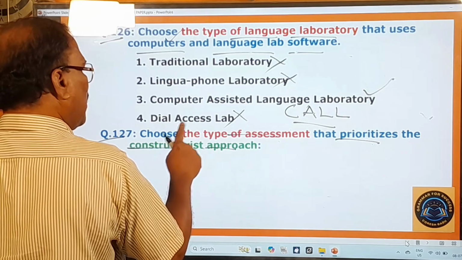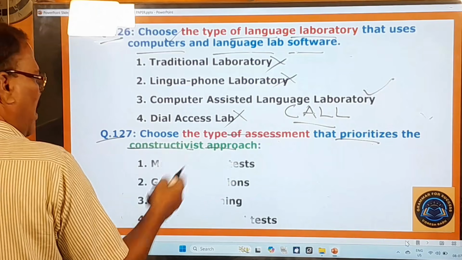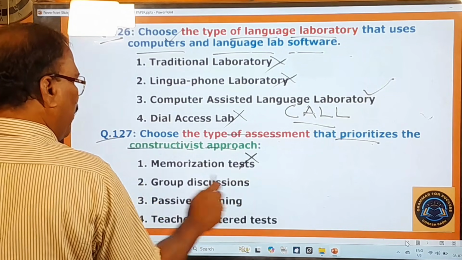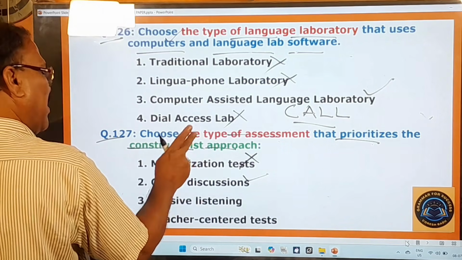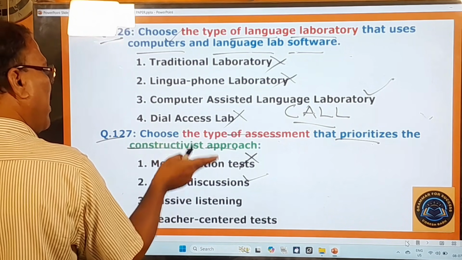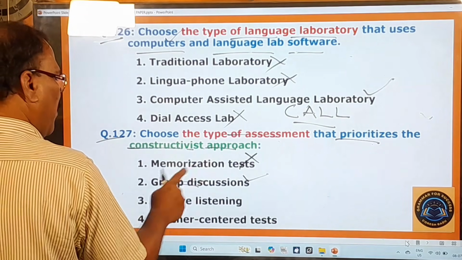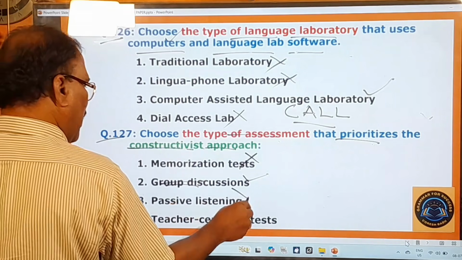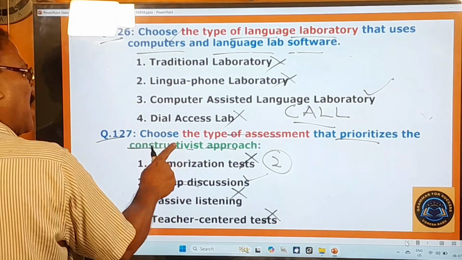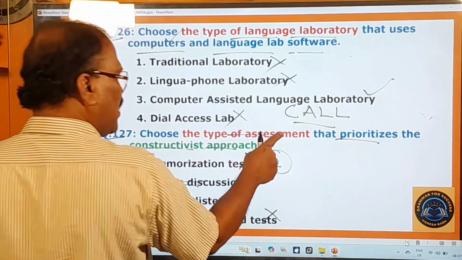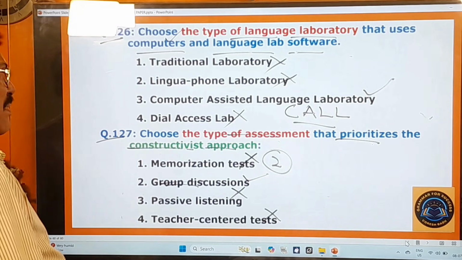And here, choose the type of assessment. What type of assessment is made use of in this approach? Only here you pay attention. Memorization test, no. Group discussions are there because it is group based learning. Active learning, group based learning, collaborative learning will be there in this, and therefore group discussions will be more in this. And passive listening, no. Teacher centered test, no. So only group discussions can be found in this constructivist approach. That is the type of assessment that prioritizes the constructivist approach. Now you move on to other questions.